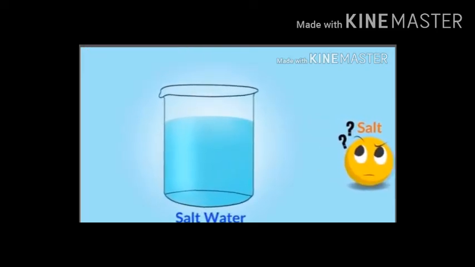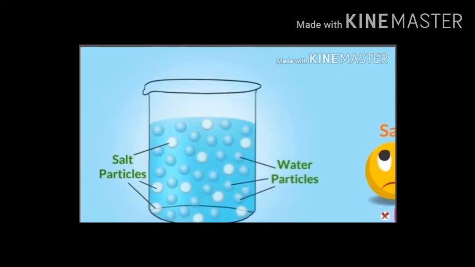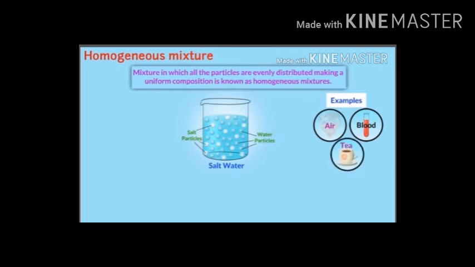Homogeneous mixture. Dear students, can you identify salt from the mixture of salt and water? No. This is because salt particles get evenly distributed among water particles. A mixture in which all the particles are evenly distributed, making a uniform composition, is known as a homogeneous mixture. Some other examples are air, blood, tea, etc.